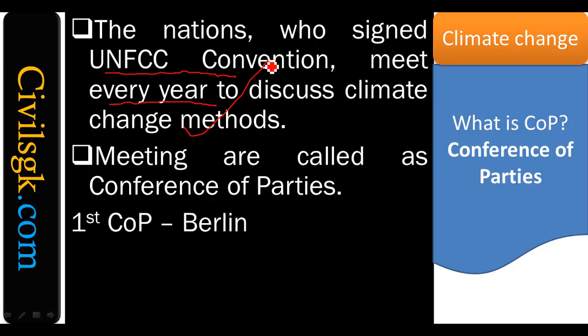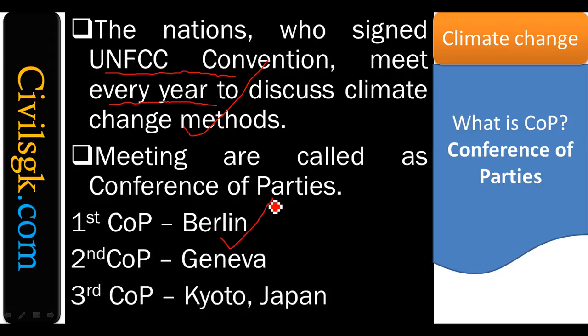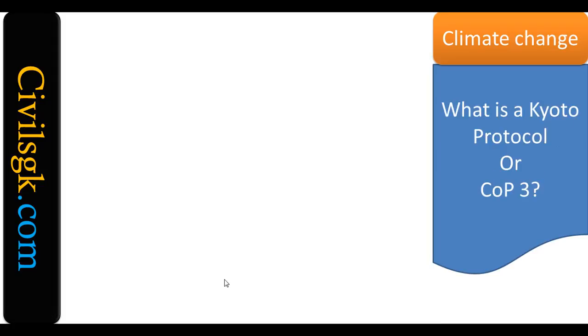The first Conference of Parties, meaning all the world countries who have signed this convention, the UNFCCC convention, came and met in a place called Berlin. Second COP, Geneva. Third COP, Kyoto. Kyoto is a city in Japan. So the convention came by the name of the city itself, which is nothing but the Kyoto Protocol, or you can say COP3.